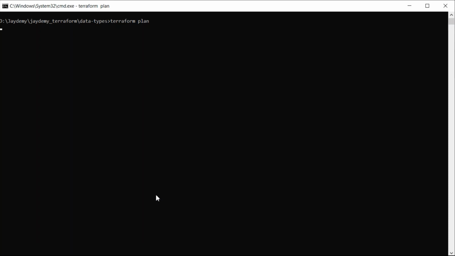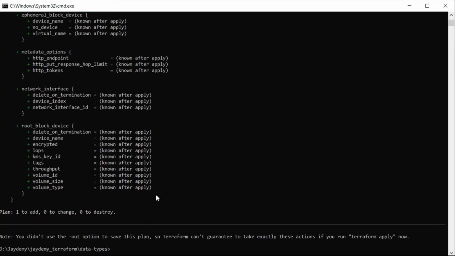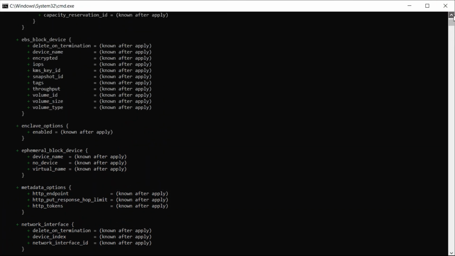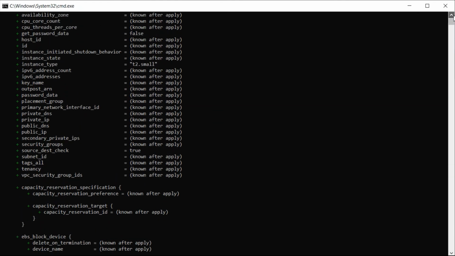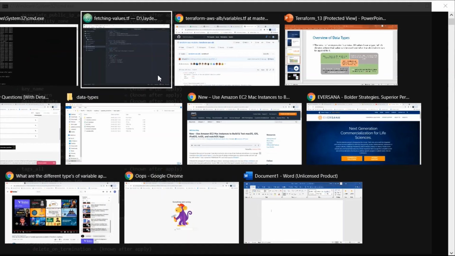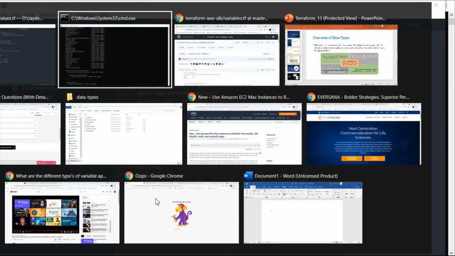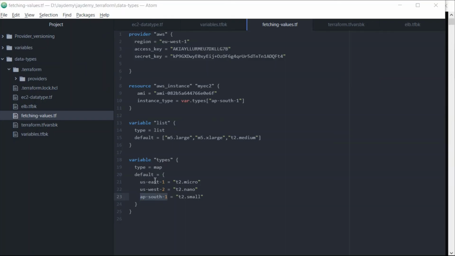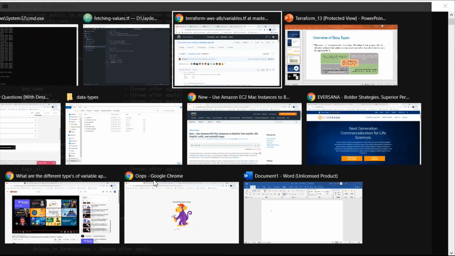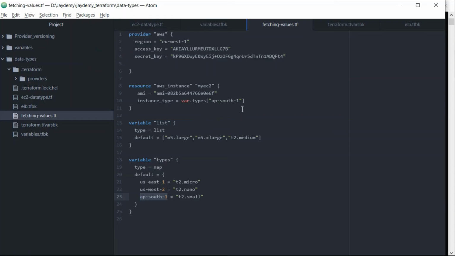This time you can see what we are getting from the map. We are fetching, and we get t2.small because we have given the region as ap-south-1. So the mapping we are doing is with the key. Let me go ahead and use us-east-1. That type of mapping I can provide.